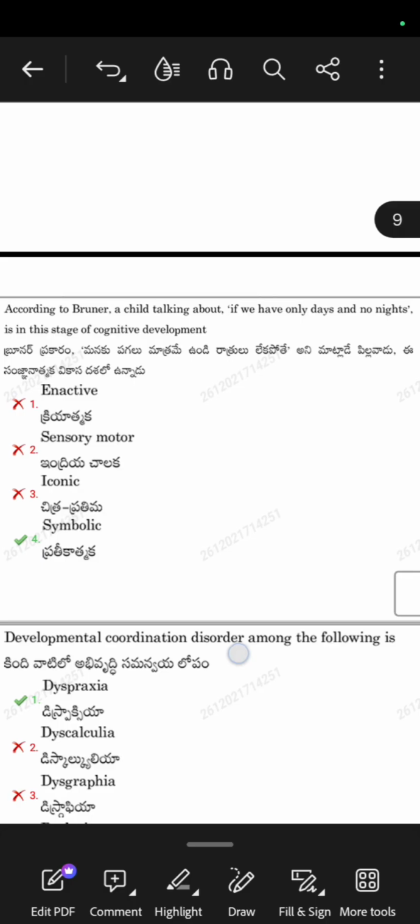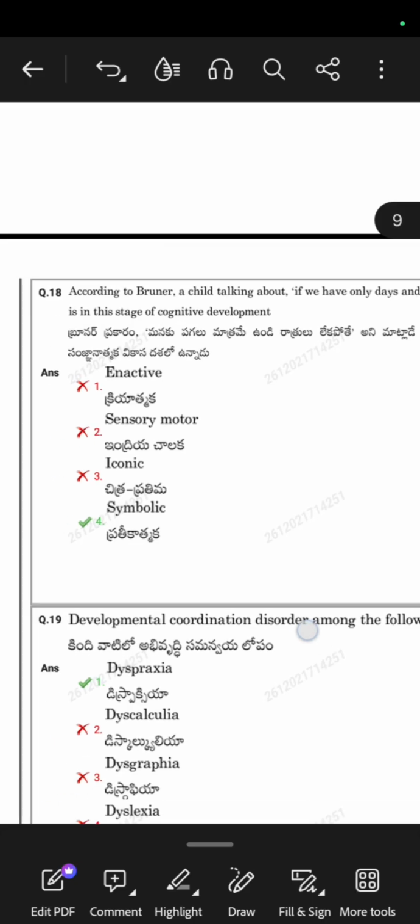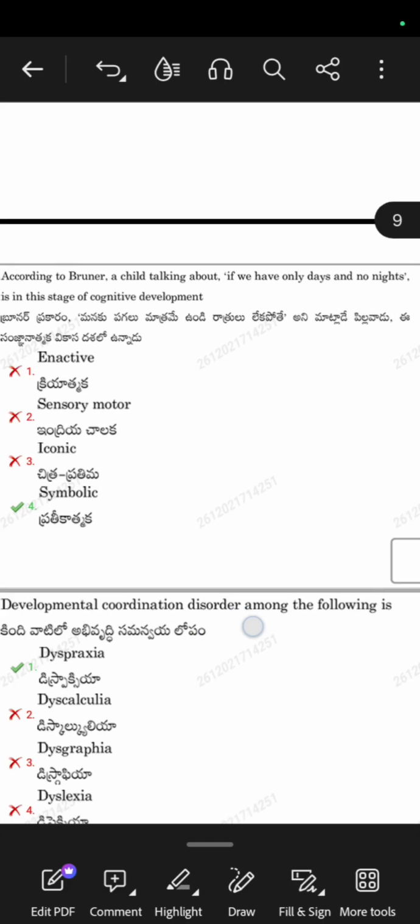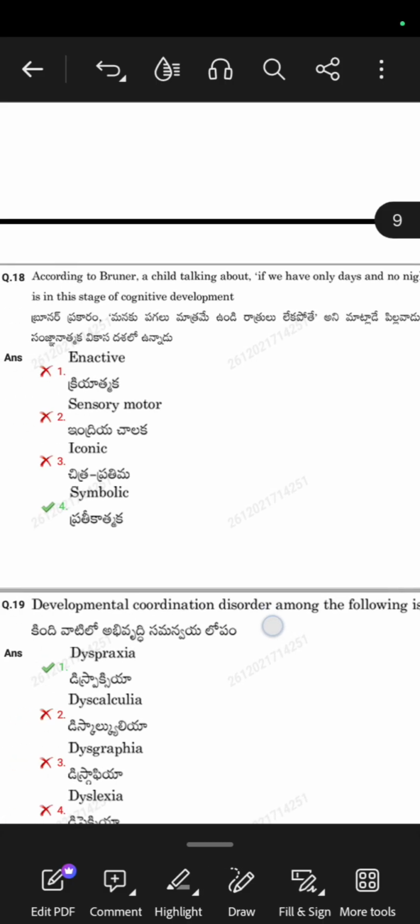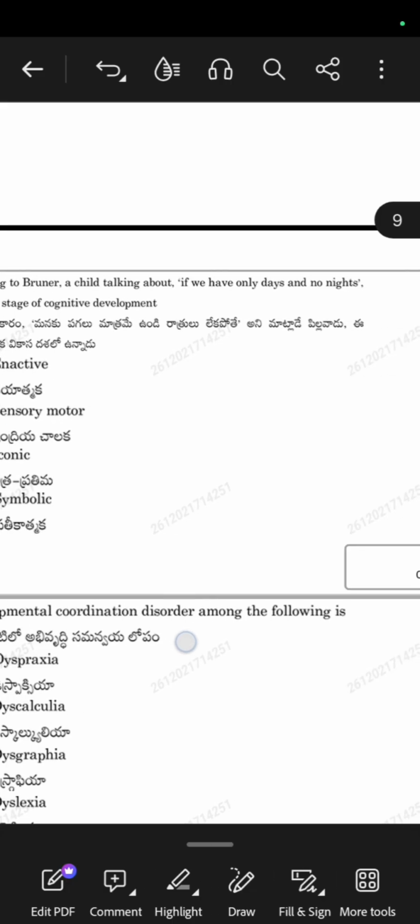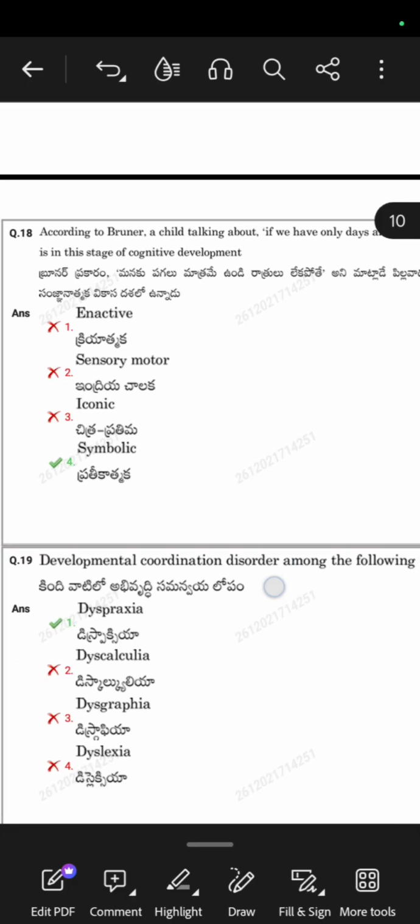So the question is about Bruner, a child talking about if you have only days and no nights. Which stage of cognitive development is this in? Enactive, sensory motor, iconic, symbolic. So what he's saying is, if we have only days and no nights, he is seeing the days and he doesn't want nights, it seems. He is saying that if we have only days, which stage is it in?